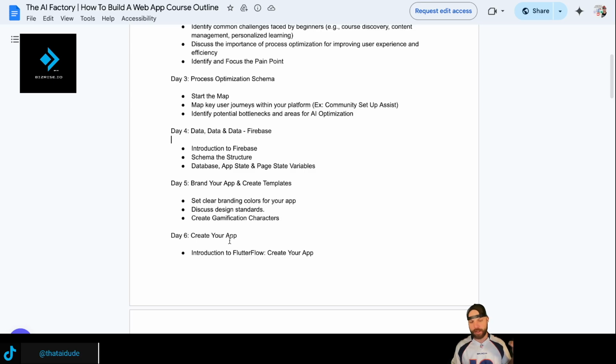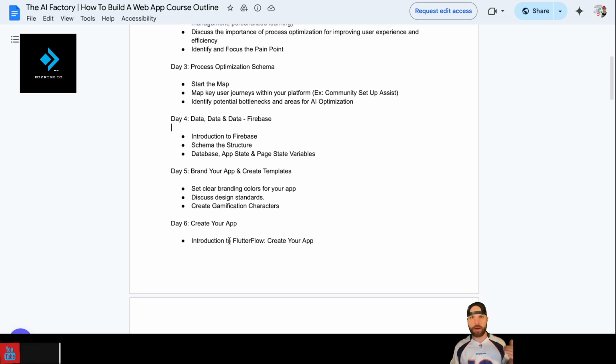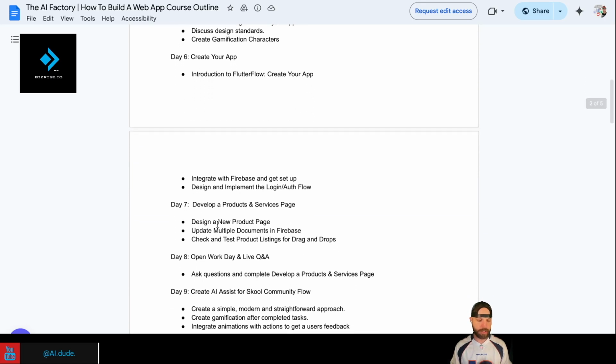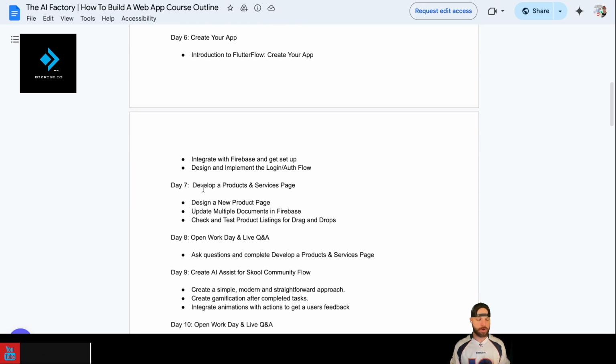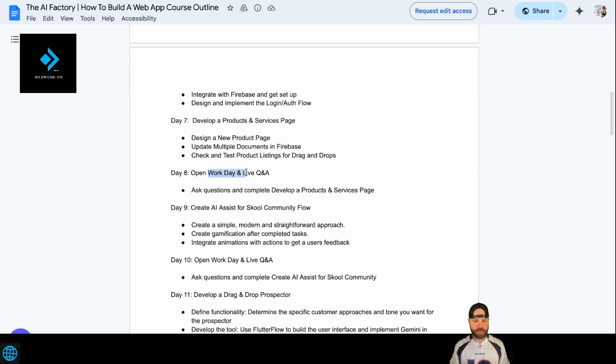Then we come back on day 6. We're going to go over an introduction to FlutterFlow. We're going to create our first app. Day 7, we're going to develop a products and services page. This is going to branch out a couple different ways, but we want to start with what are our products and services. Day 8, we're going to have an open work day.